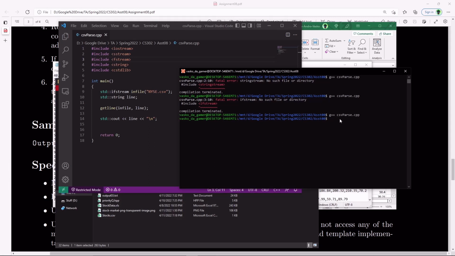Let's go ahead and run this. And look at that, it read in one line. It's all comma separated, just nice like that. Beautiful. So now we have to break this apart into pieces.